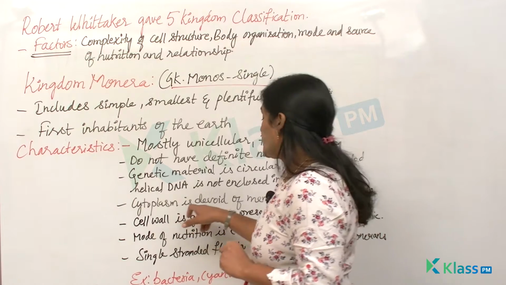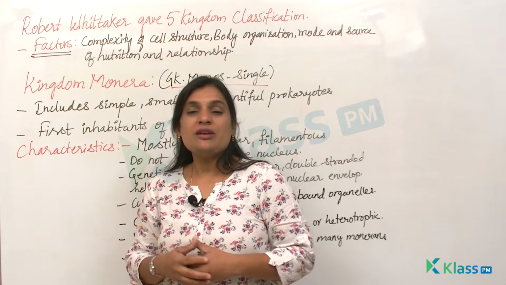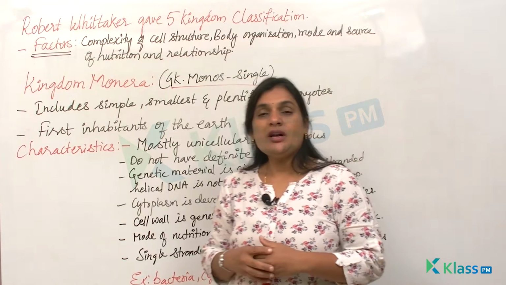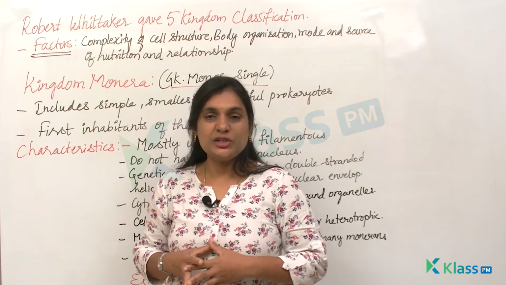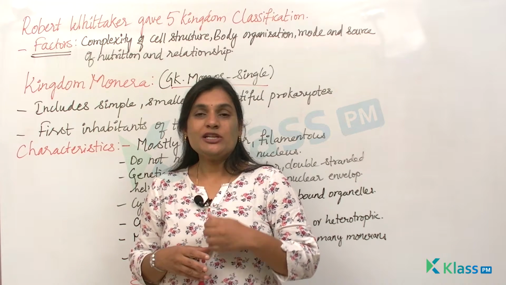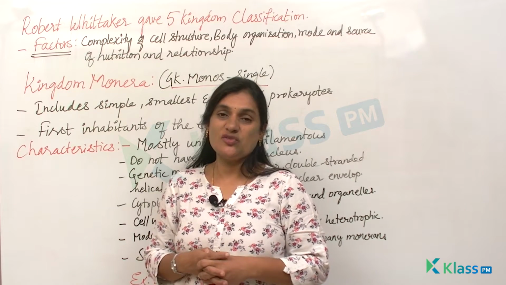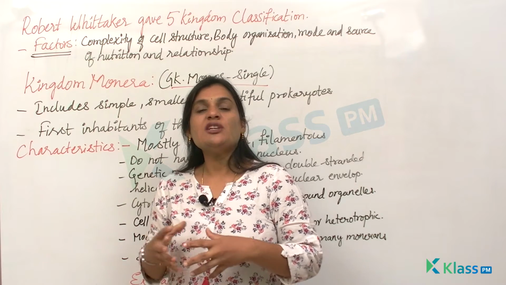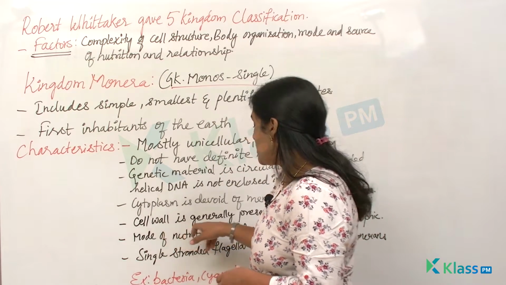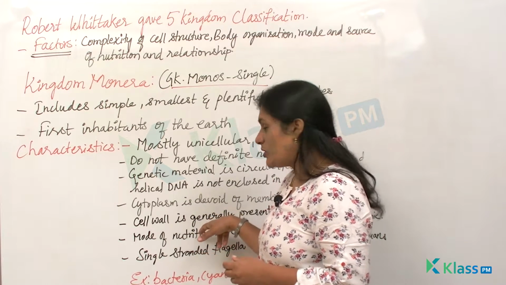And the cytoplasm is devoid of membrane-bound organelles. We know that there are membrane-bound organelles in organisms like eukaryotes, like mitochondria, like say Golgi complex or endoplasmic reticulum, right? But these membrane-bound organelles are absent in case of monerans, because these are usually unicellular, so they will not have any membrane-bound organelles. And the cell wall is generally present. And few prokaryotes may not have a cell wall.